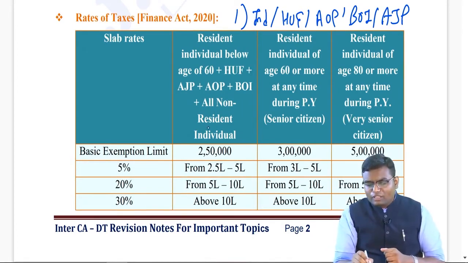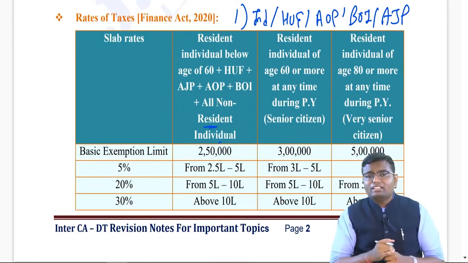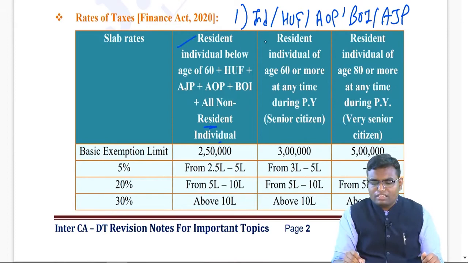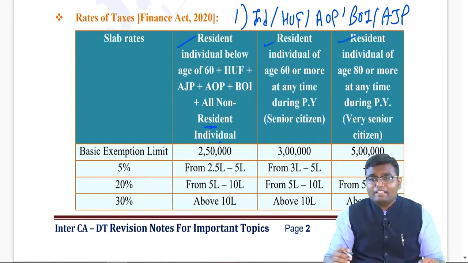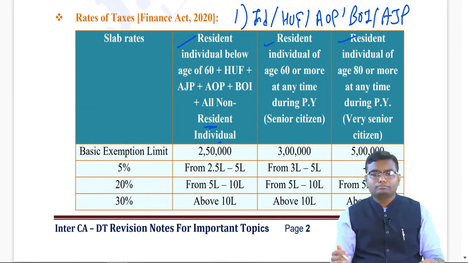or any kind of non-resident individual. Point to be noted, if a resident individual is aged 60 or more, he will not be covered under the first column, he will be covered under either the second or third column. However, if a non-resident is there, even though aged 100 years, he will be covered over here only. He will not be covered under any of the other columns.